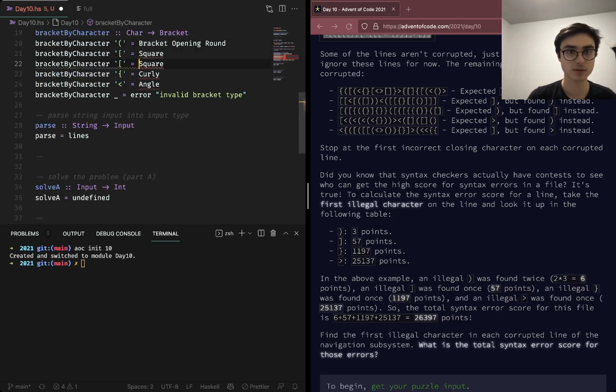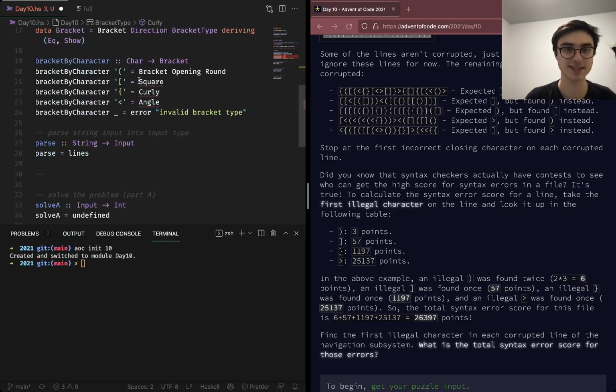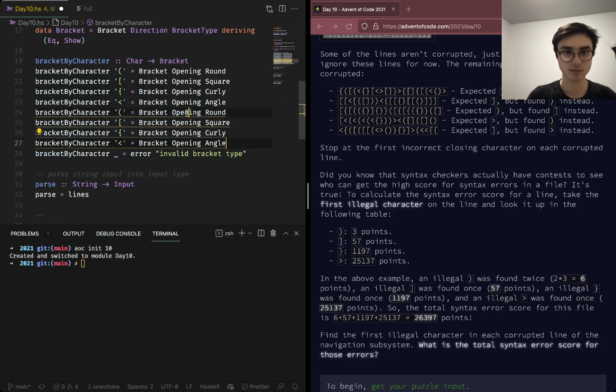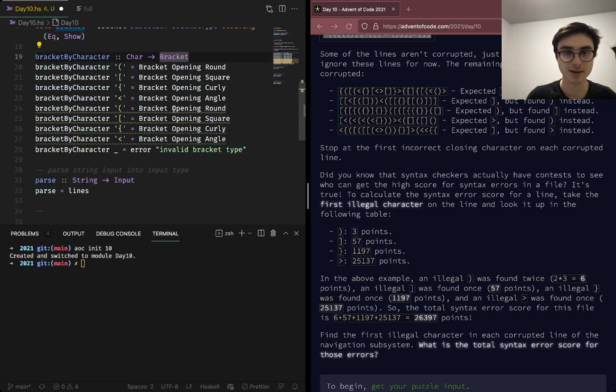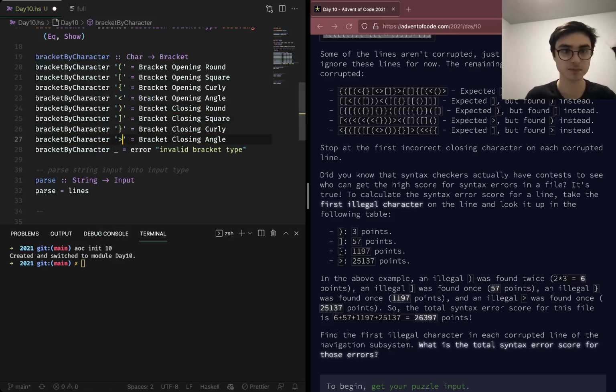Oh, I think I have the wrong key bindings in VS Code, but that's fine. And then let's do closings also. Oh my goodness. Ah, instead of opening, we are closing. And these should be the other way. Okay.